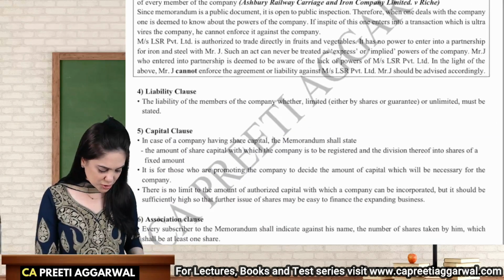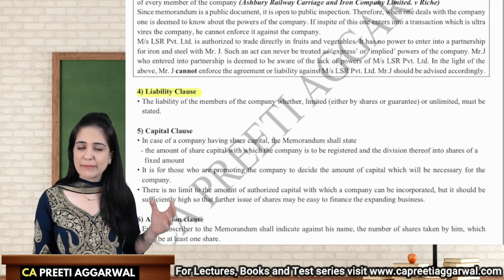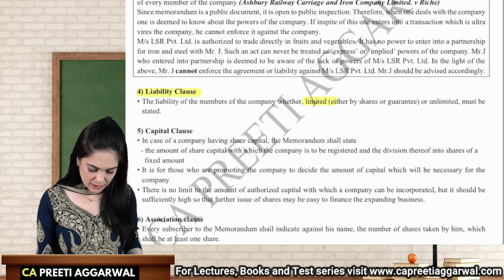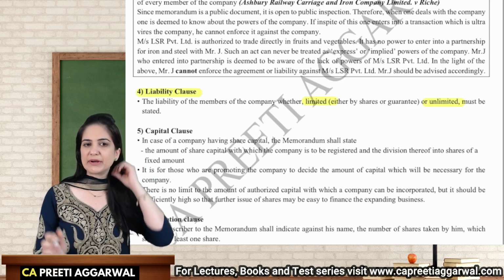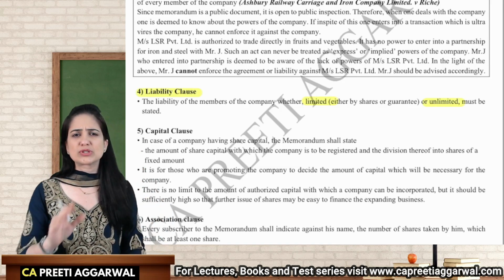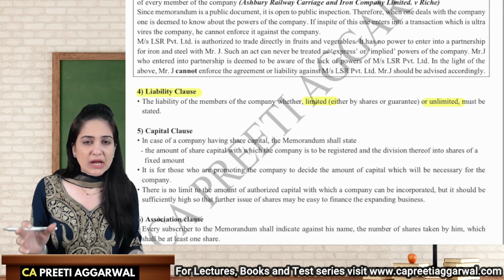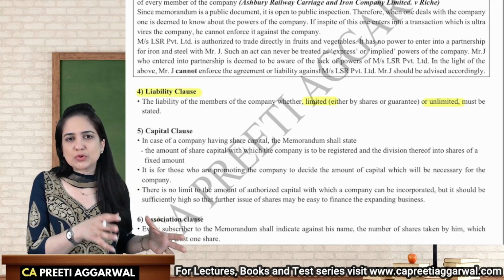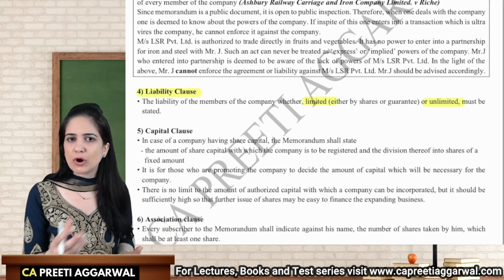Liability clause will mention whether the liability of the members is limited or unlimited. See, we are always discussing liability of the member. We are not discussing liability of the company because the liability of the company is always unlimited. It is the member's liability which we are discussing through the memorandum, whether it is limited or unlimited.